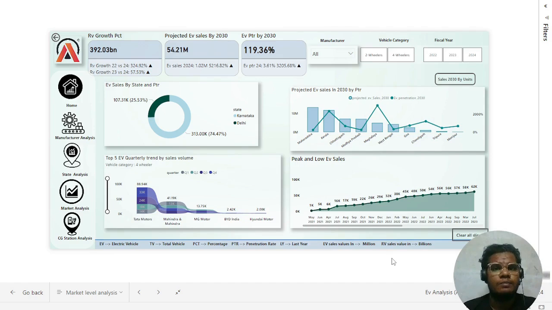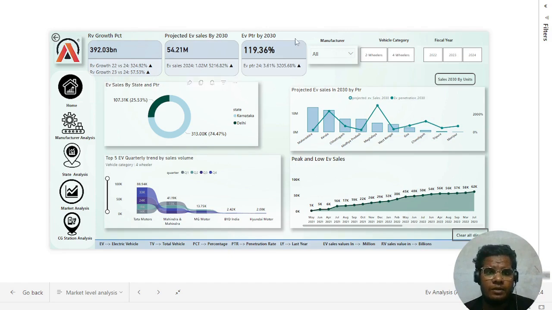Let's start with the revenue growth percentage. We have three fiscal years: 2022, 23 as well as 24. We compare the revenue growth with 2024 because, since we are in 2024, we compare the revenue growth with both previous years, and then we get the idea of what is going on with the revenue as well as the sales. So these are the things we are going to discuss. Let's deep dive into the market analysis, starting with the revenue growth percentage.